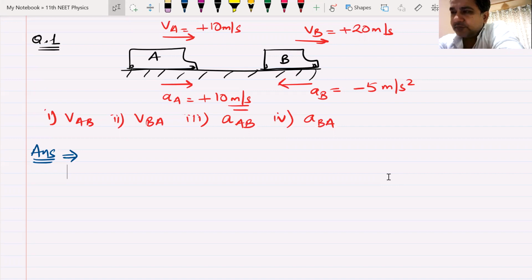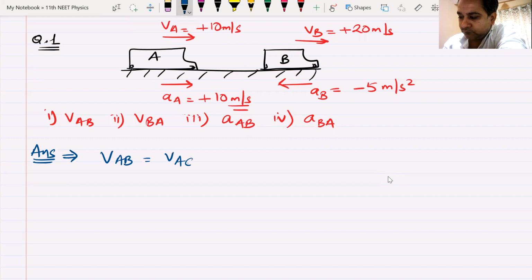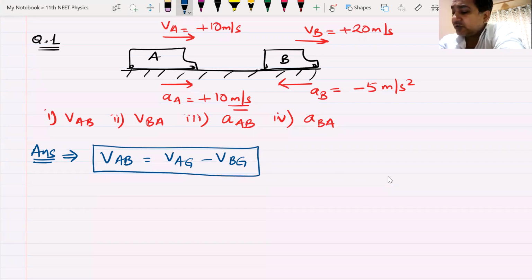Can you hear me? Yes, beta, tell me. Velocity of A with respect to B equals velocity of A with respect to ground minus velocity of B with respect to ground. So we have used that formula. What are the values, Niharika?